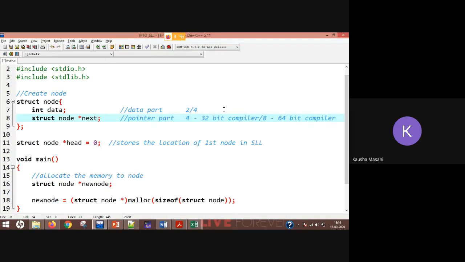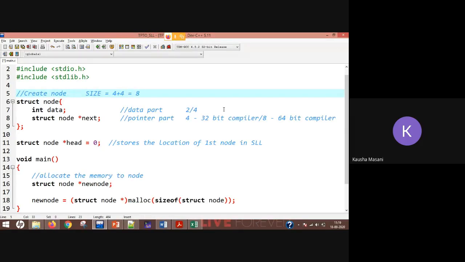So let's assume that it is a modern 32-bit compiler. The total size, I am taking it as 4 plus 4, so 8 bytes.